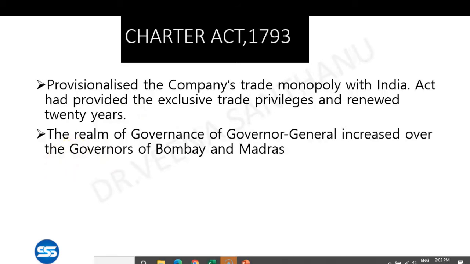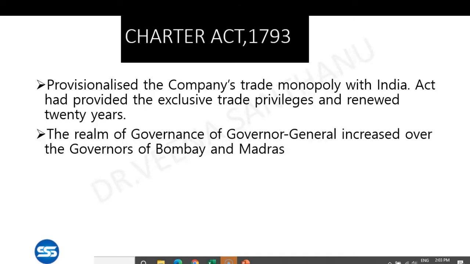That is, according to the 1793 Act, it was fixed that the East India Company can trade in India for another 20 years. It extended the trading period of the English East India Company.